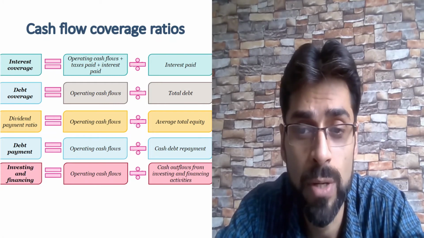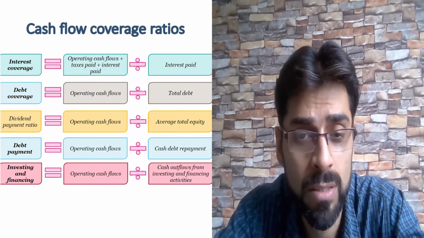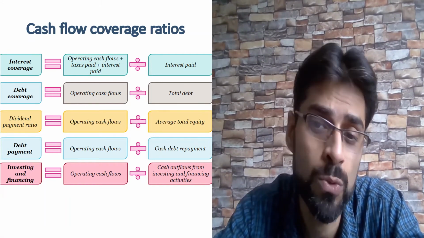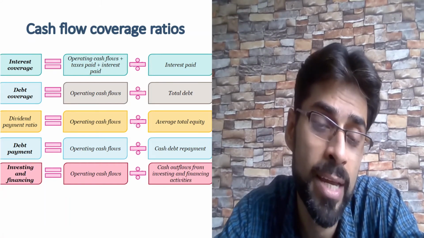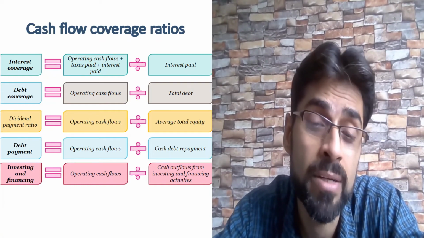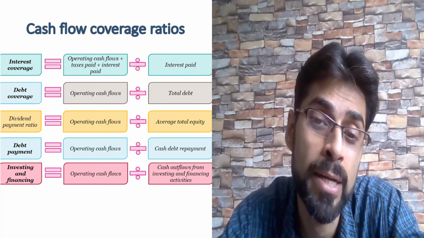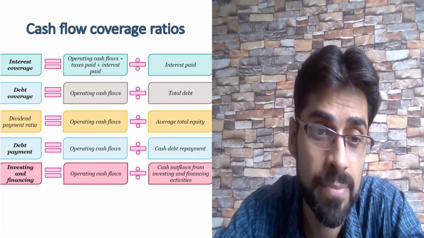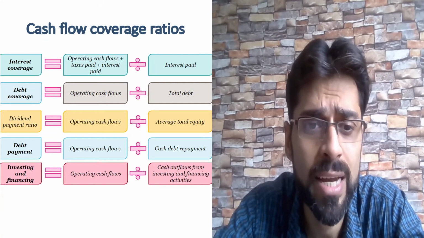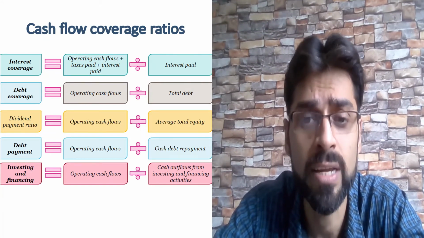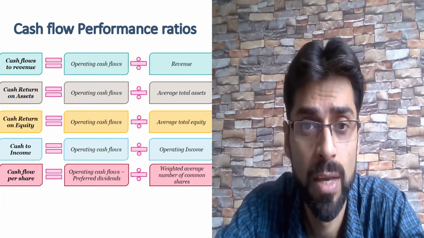This ratio, debt to income, is used to compare the cash flow that goes toward debt payment. So for operating cash flow, we have total cash flow divided by cash debt repayments, how much we have paid. So it is the percentage of cash flow that goes toward debt repayment. Similarly, for investing and financing, operating cash flow divided by cash outflow from investing and financing activities.